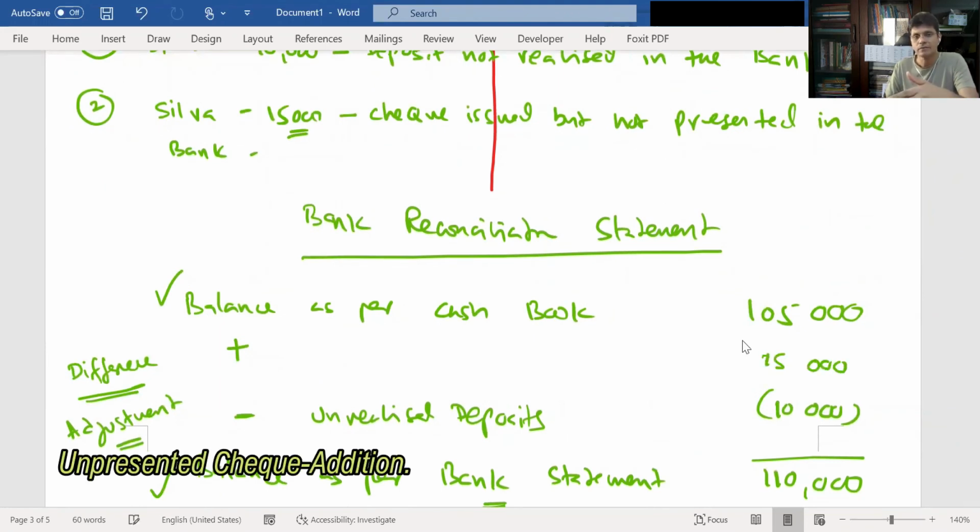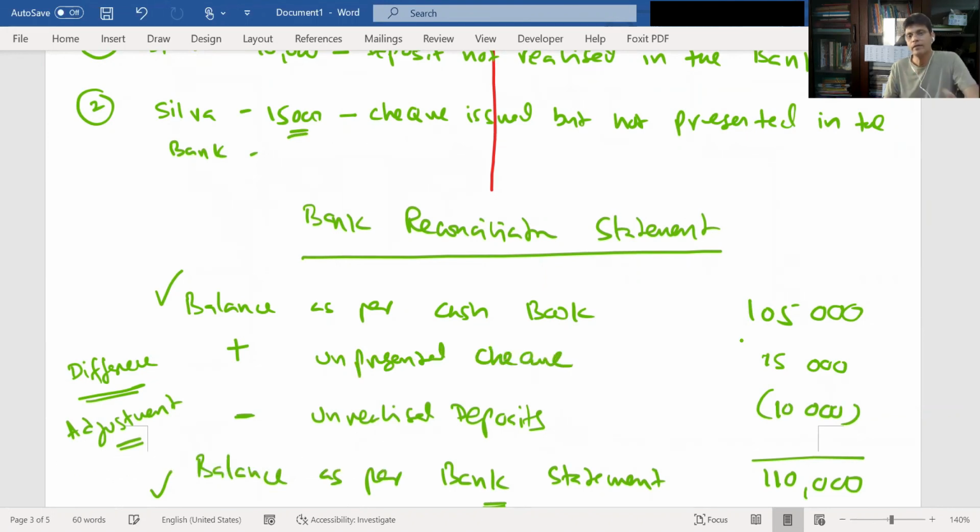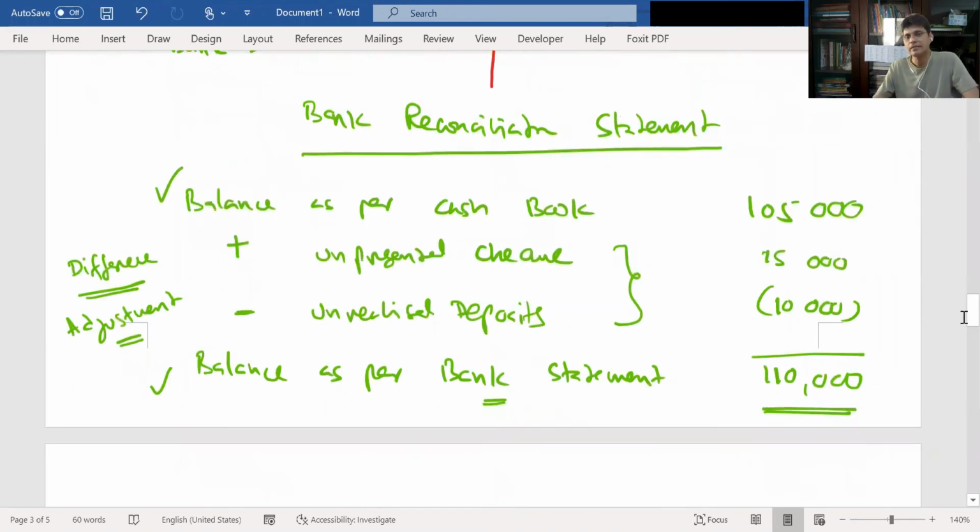Unpresented checks. Now, when you make these two adjustments, you can see you are reconciling. 105 plus 15, how much? 120, minus 10, 110. So you started with the cash book and arrived at the bank statement balance by identifying these differences.